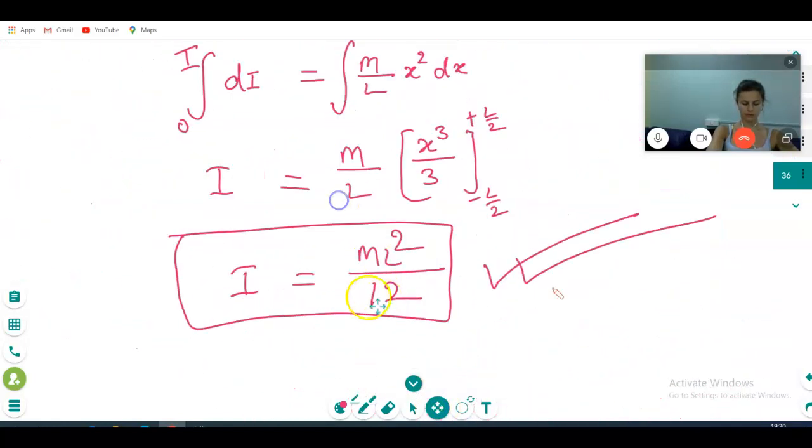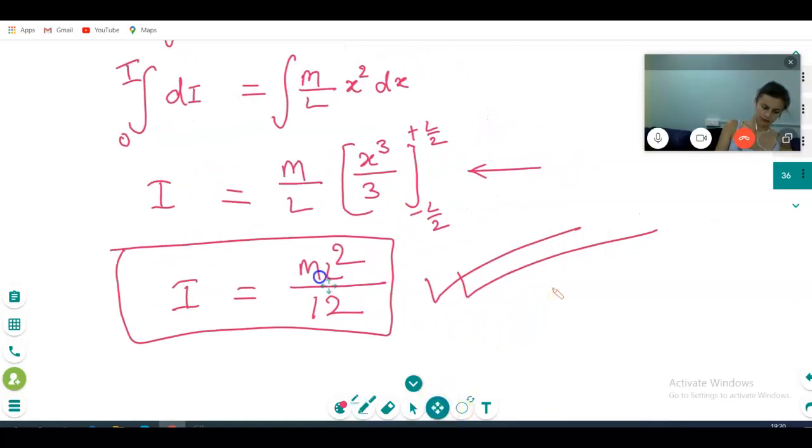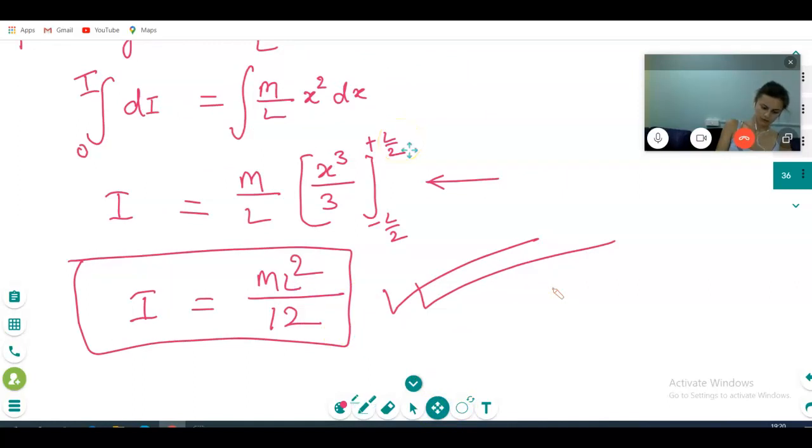Can you calculate it fast? Just here only you have to change the limit. See the magic, how immediately you are able to do this now. 0 to L. So M L, and x to the power 0 is going to be 0. L cubed divided by 3. So ML squared divided by 3. Yes, you are right.